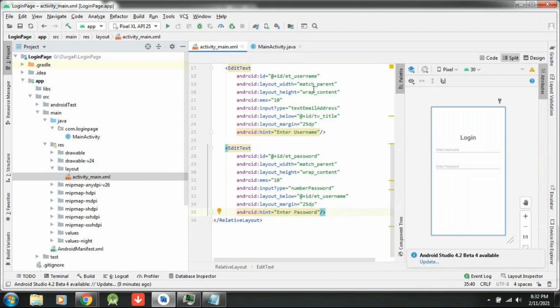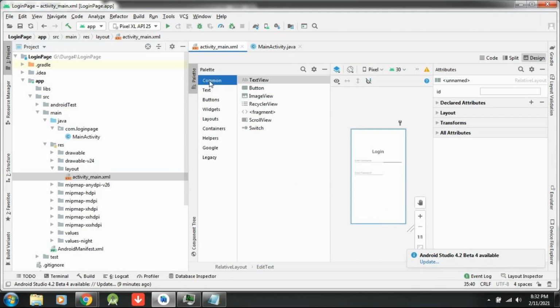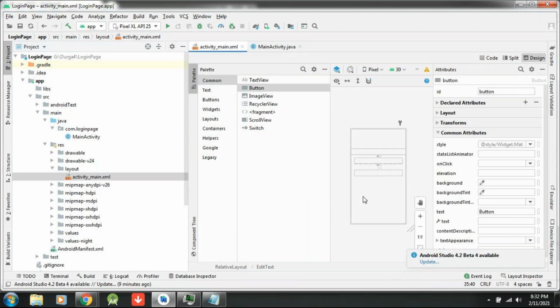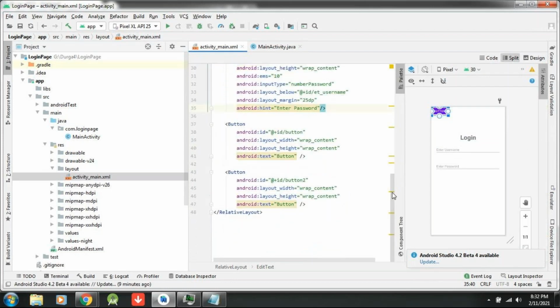For the sign in button, what do I have to do? I have to drag and drop a button. Come down here. Where is the button? Go to common. Here is your button. How many buttons do you want? One or two. Okay, let me take two. So two buttons I am taking. Now come down to the code split area.